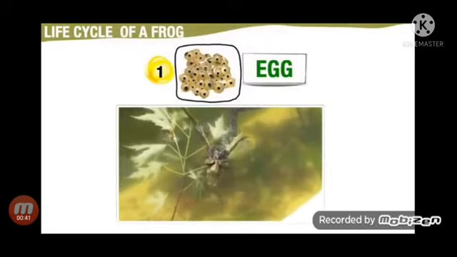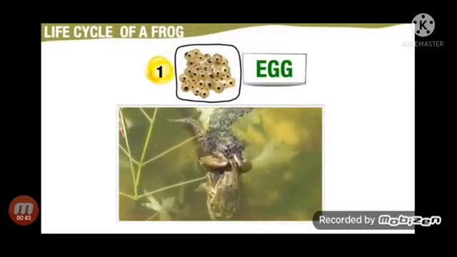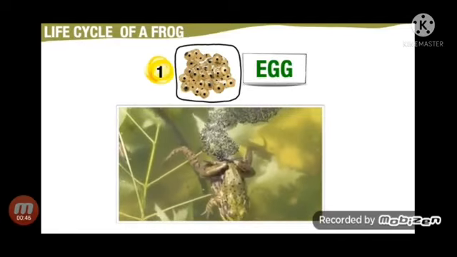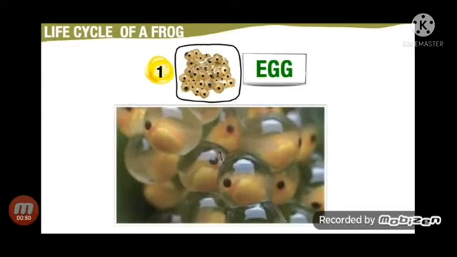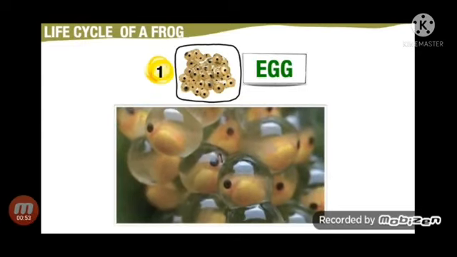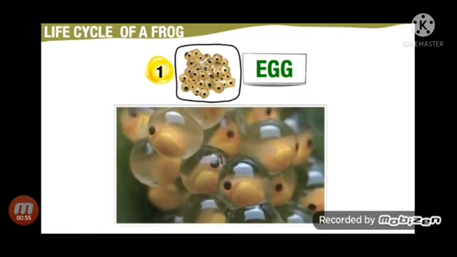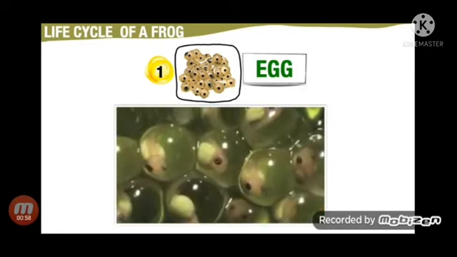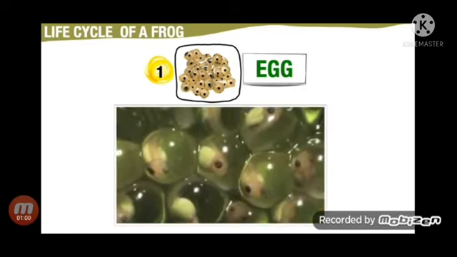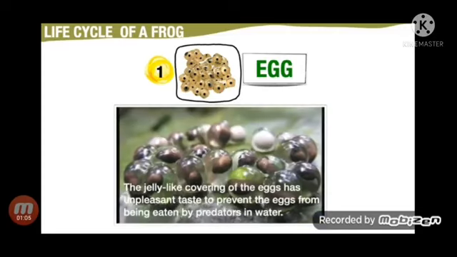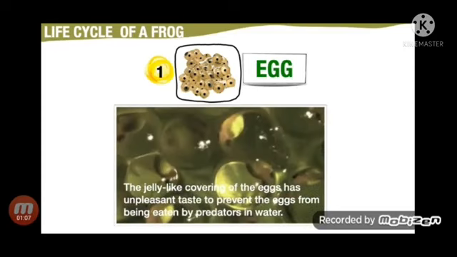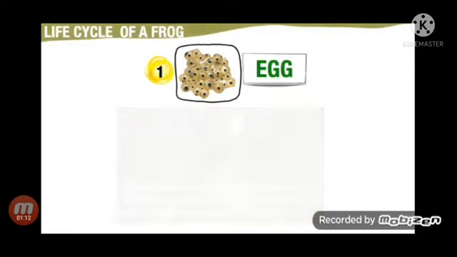A female frog releases a lot of eggs from her body at one time into the water. The eggs float on water in a jelly mass or cluster. A frog's egg has a jelly-like covering, but it has an unpleasant taste. How does this protect the eggs? The jelly-like covering has an unpleasant taste to prevent the eggs from being eaten by the predators in water. Each egg hatches into a tadpole.